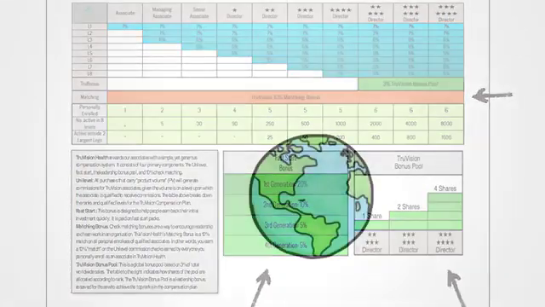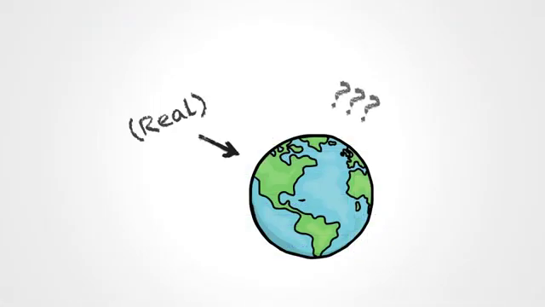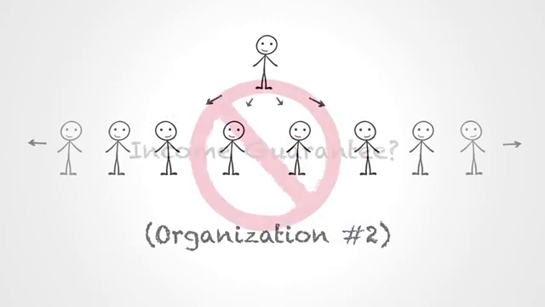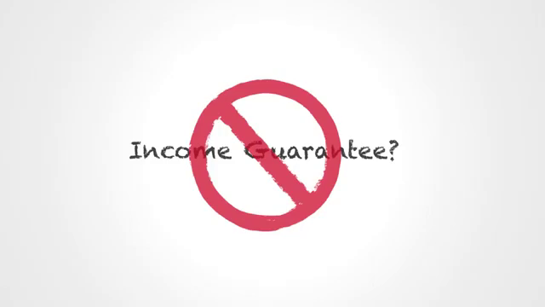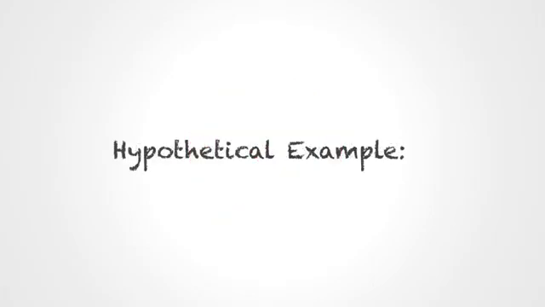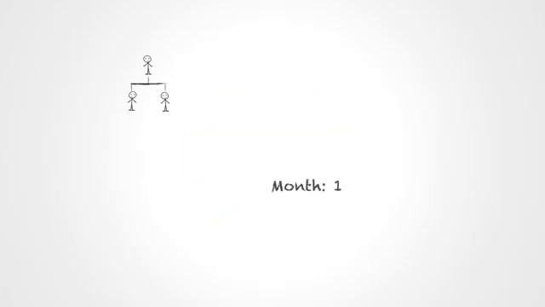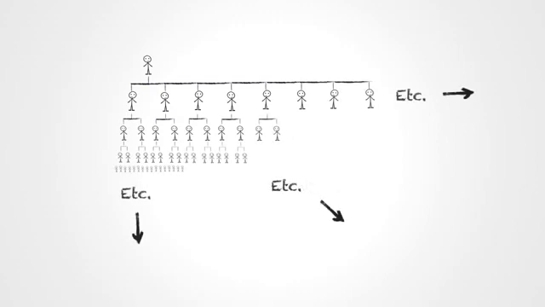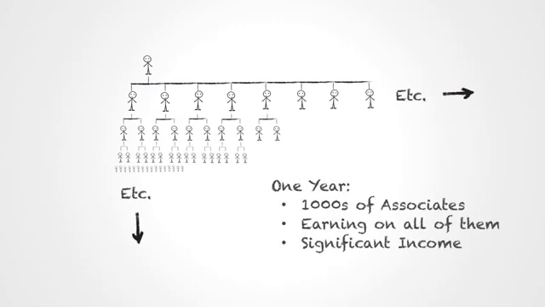Okay. So in the real world, what does all of this mean? Well, as we mentioned before, every organization is different. Therefore, it's impossible to guarantee an earnings figure. But as a hypothetical example, let's say that someone brings 2 people into their TrueVision business every month, and each of those people that they brought in do the same. If that pattern repeats for 1 year, it would create a network with many thousands of active associates within 8 levels, with percentages being paid on all of them. The income generated from such an organization would be very significant.